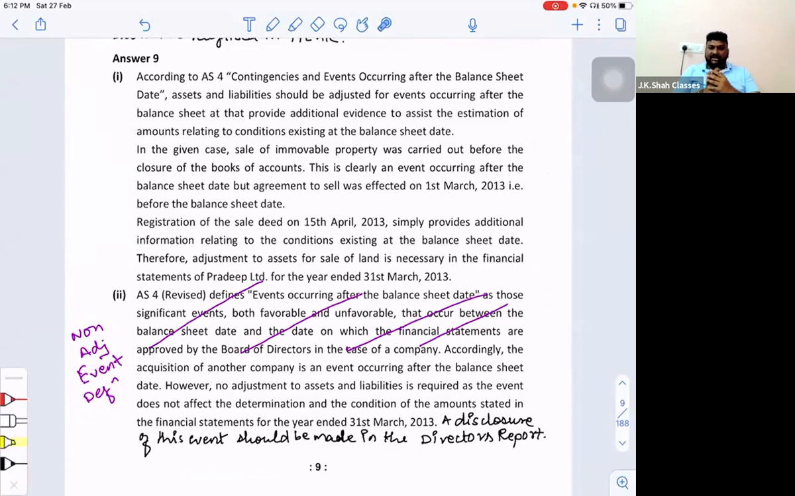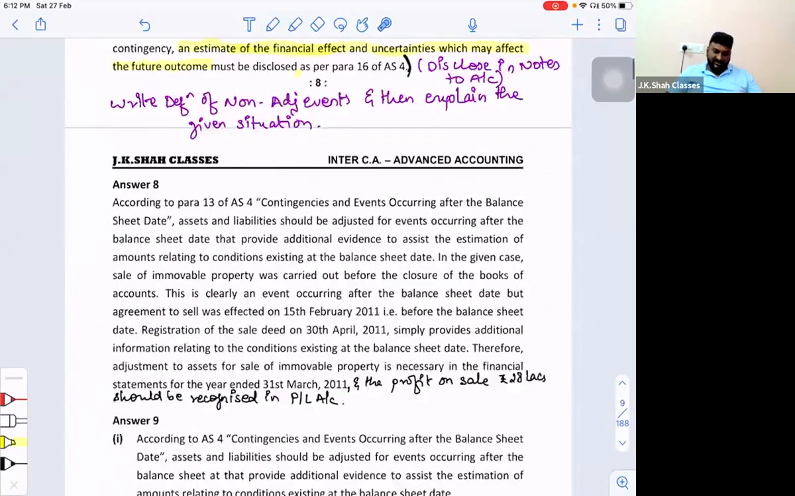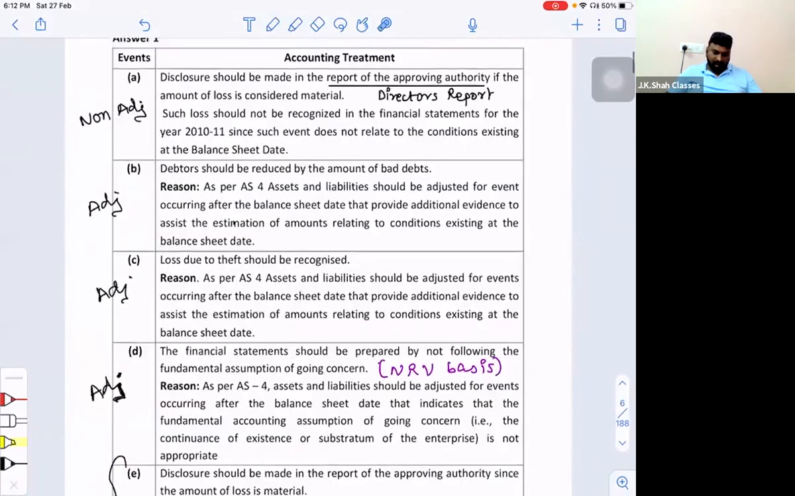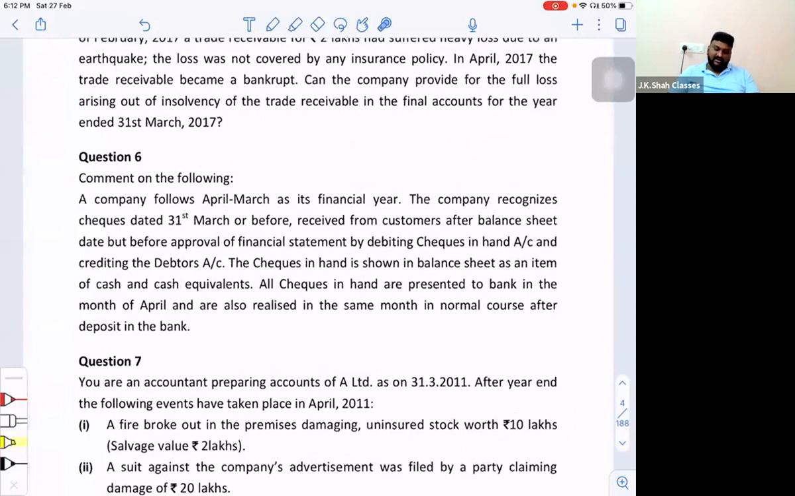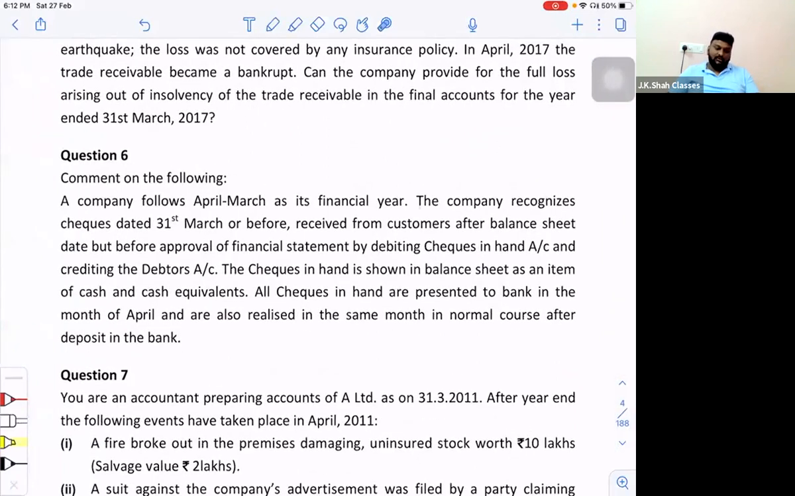So now we go for the last and the final question of the topic, and this is something interesting. This question is actually interesting, and this will come in the exam, and this is a module question also. So let us understand question number 6. What it says: comment on the following. So you have to comment on this situation. What is the situation? Let us understand.